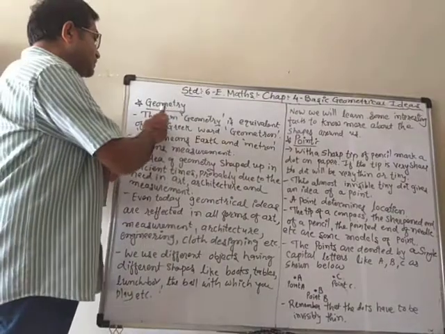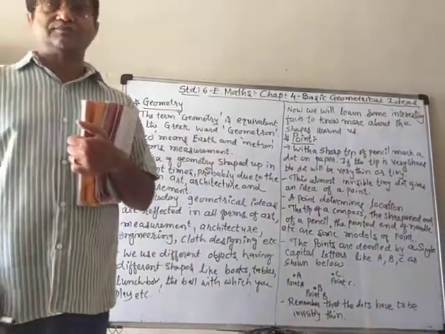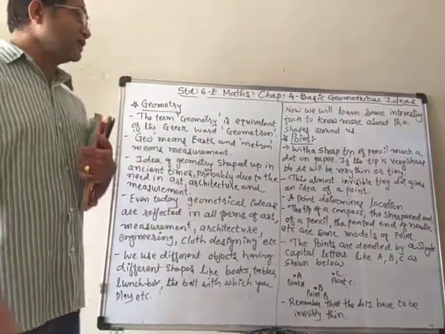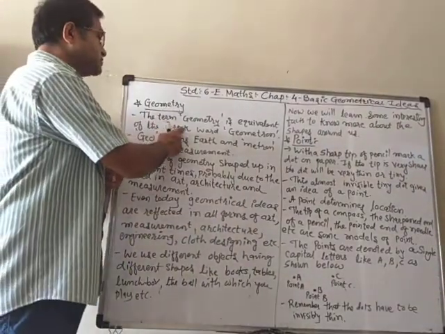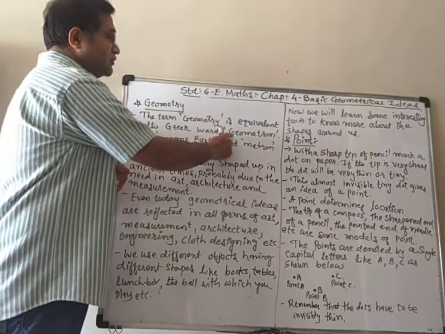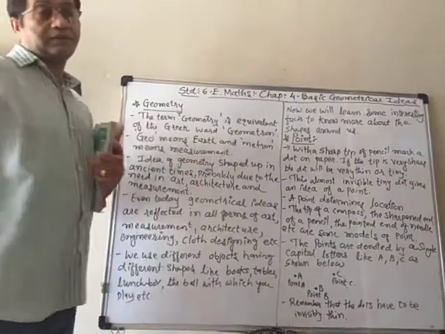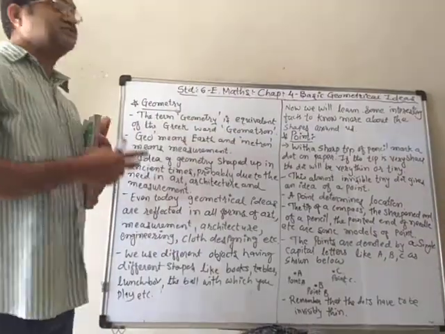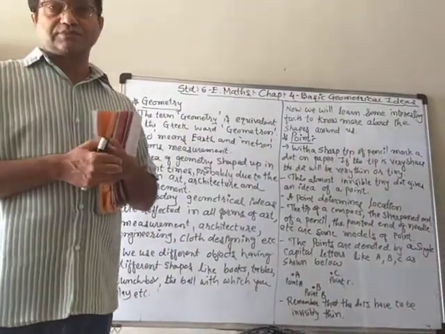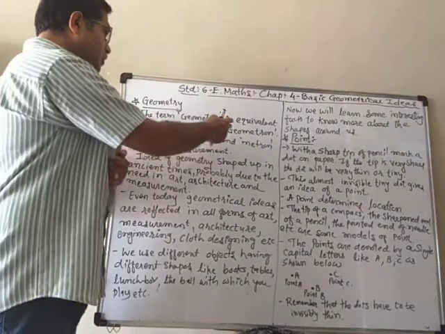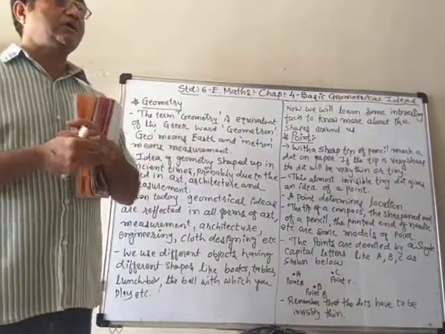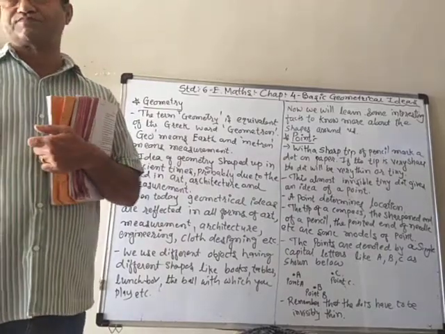This word geometry is an English word which is similar to a word in the Greek language. In Greek the word is geometron, and that word is made from two words, geo plus metron, combined to make geometron.